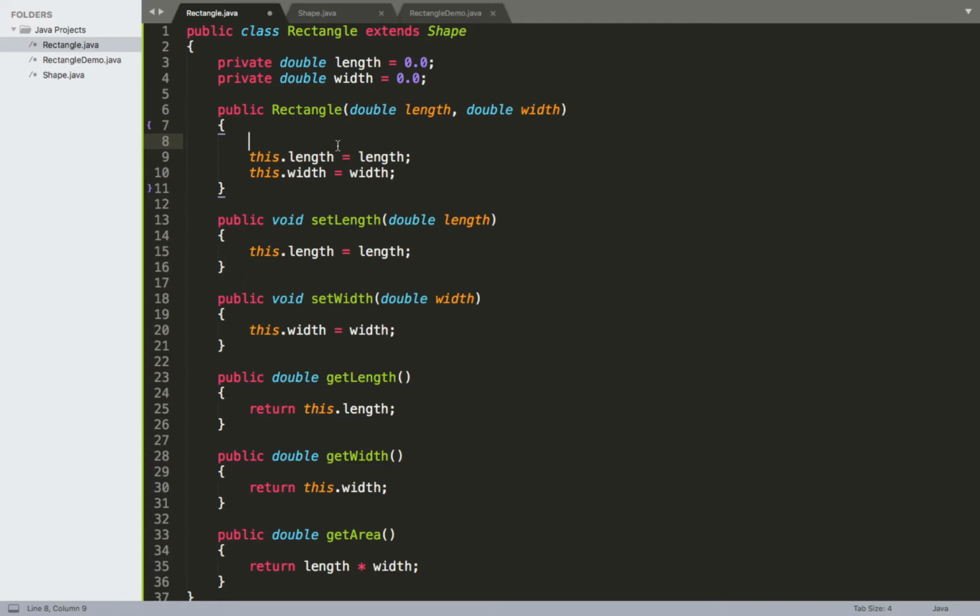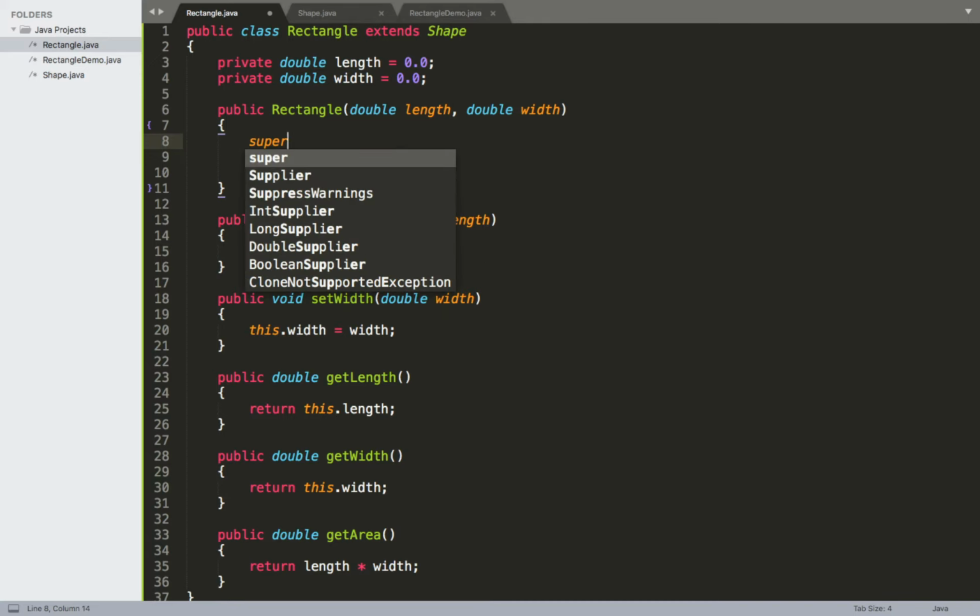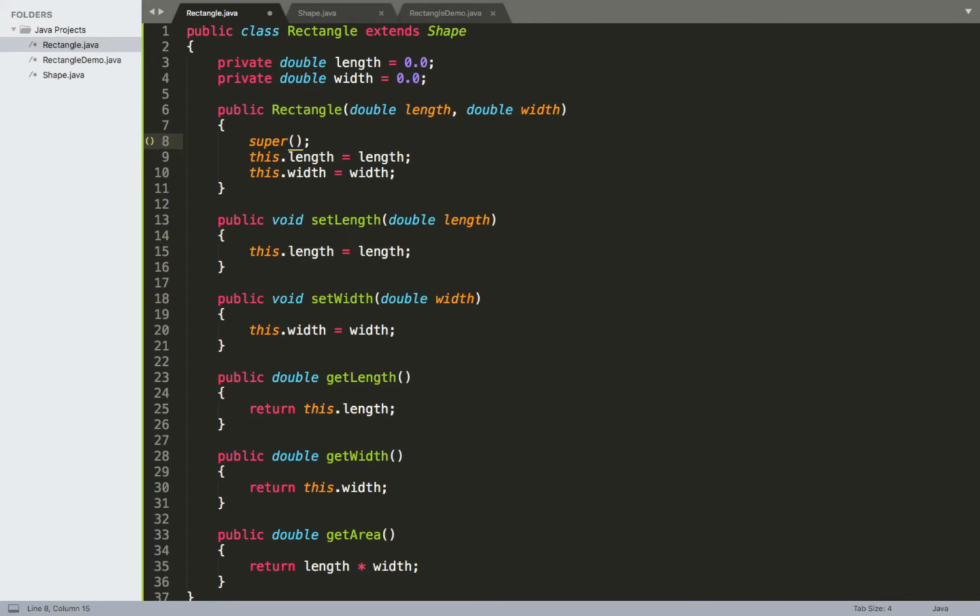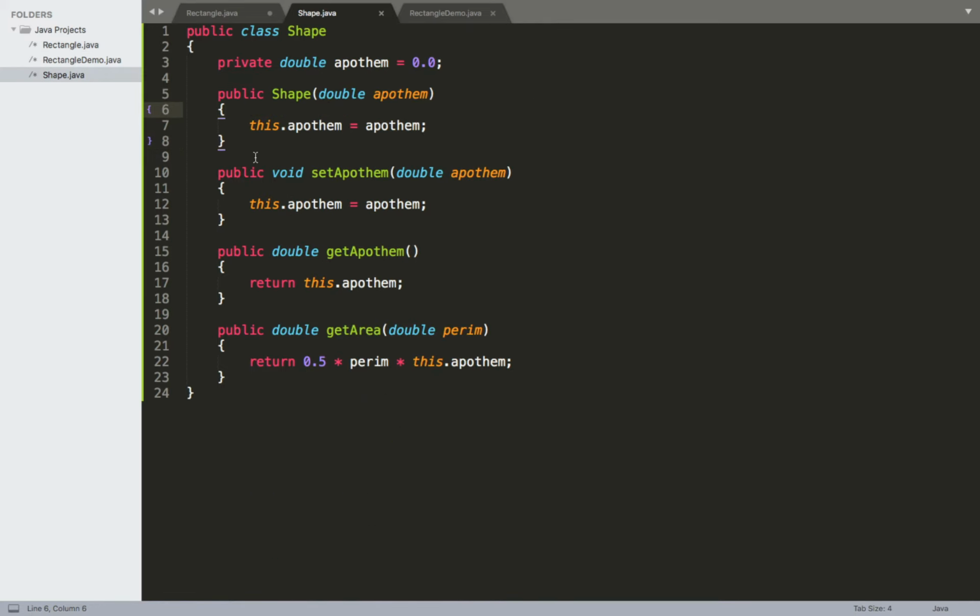Well, we can do something very similar right here, where instead of using the this keyword, we're going to make use of the super keyword. So we're going to use the word super, and then we have that pair of parentheses to call it. When we specify it like this inside of a constructor method, using super is going to call the equivalent constructor for the parent class.